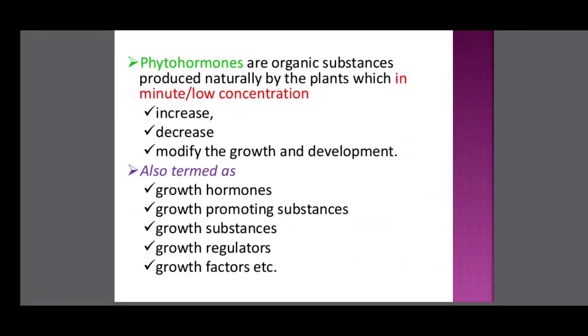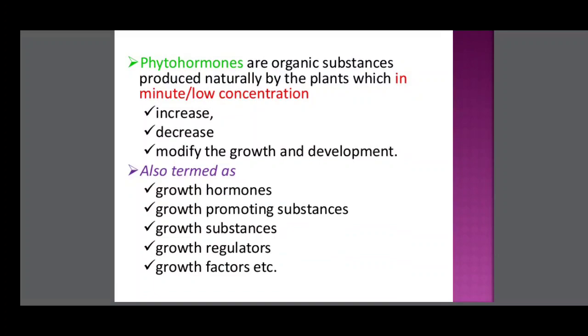Phytohormones are organic substances produced naturally by plants which, at very low concentration and in a very short time, show a response. The response is to increase, decrease or modify growth and development.